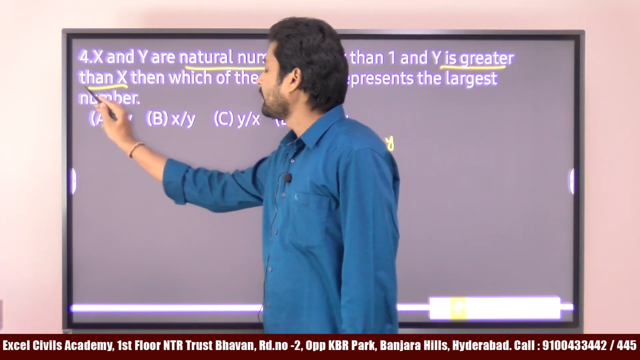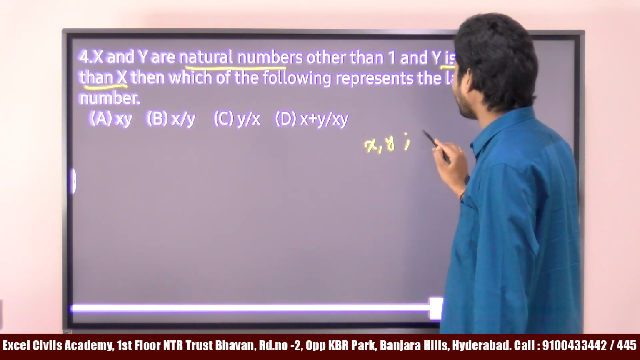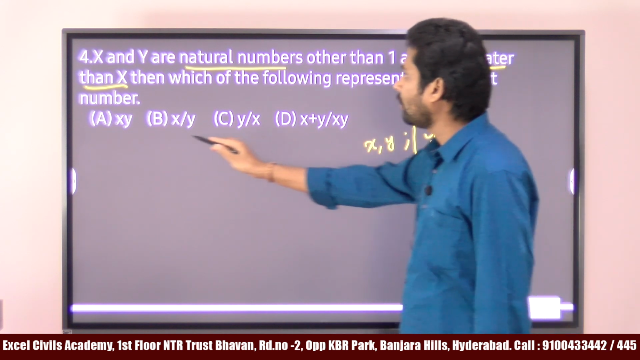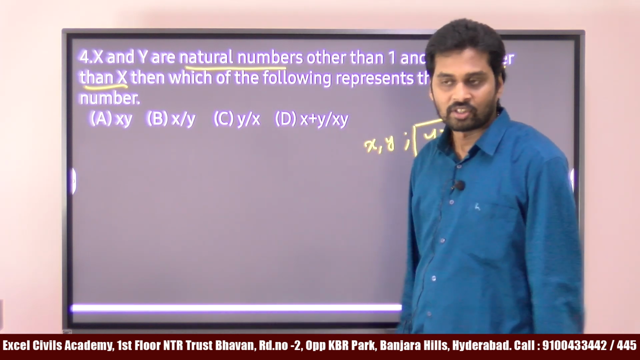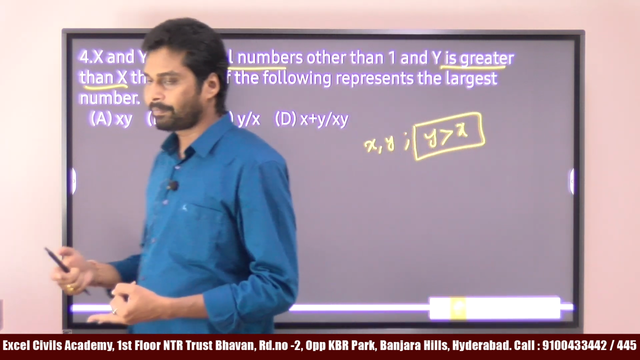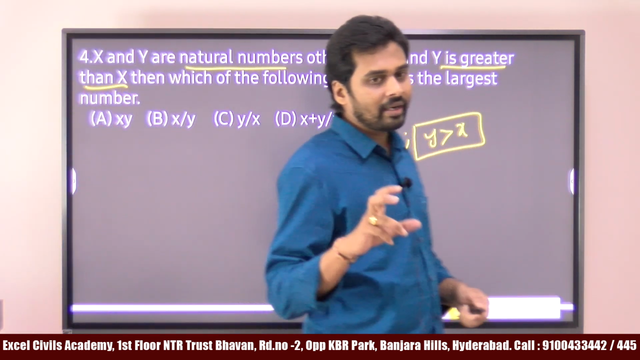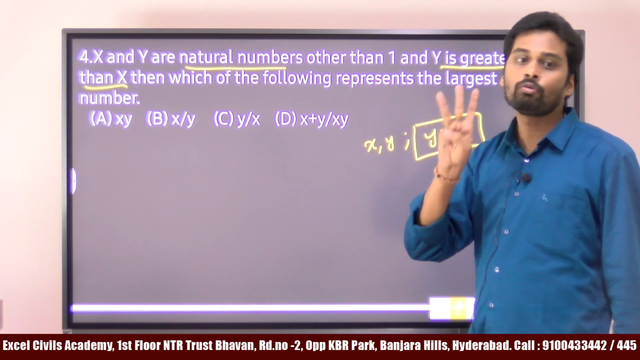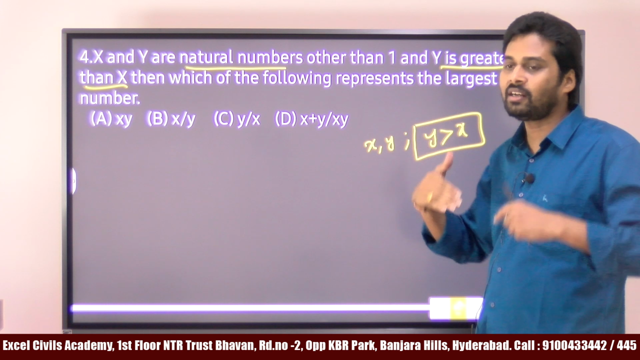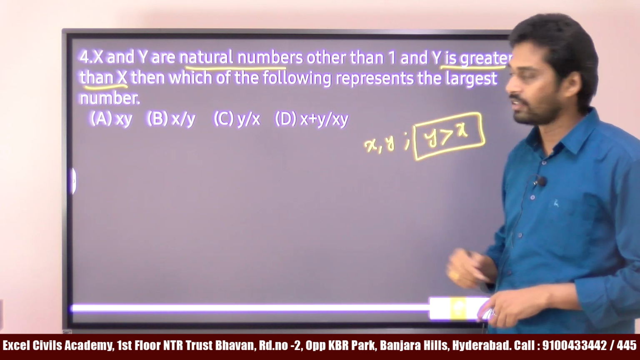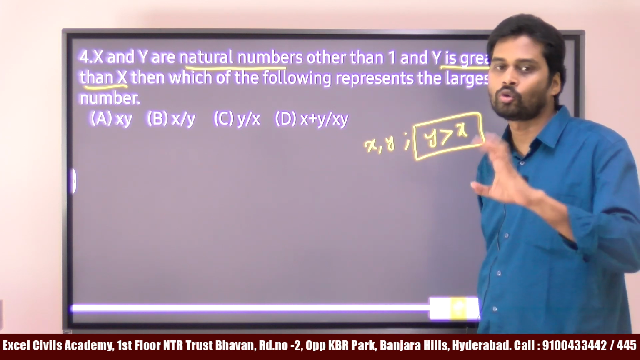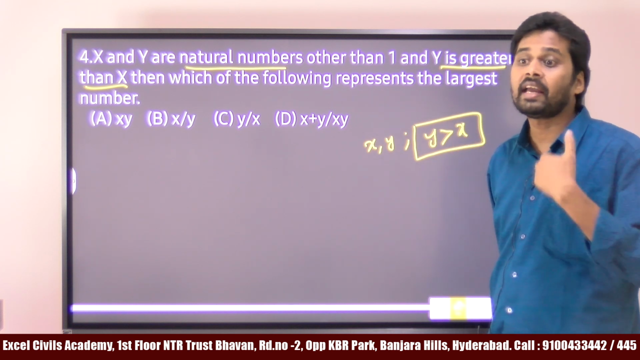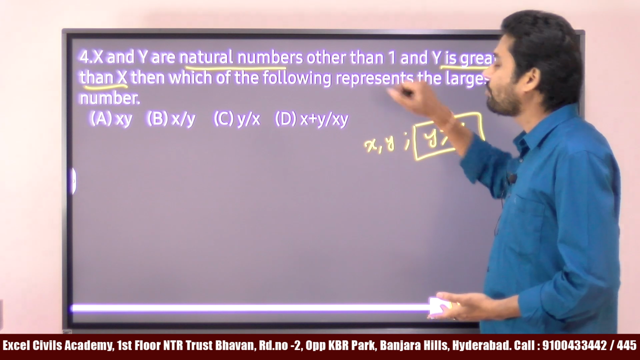And there is one more condition, that is what? Y is greater than X. Then which of the following represents the largest number? We don't know the values of X and Y. When variable related questions are given, especially this type, you have minimum 2 to 3 questions based on this in the exam, which means that we can assume the values. These problems are very simple because we can assume the numbers by satisfying the conditions.